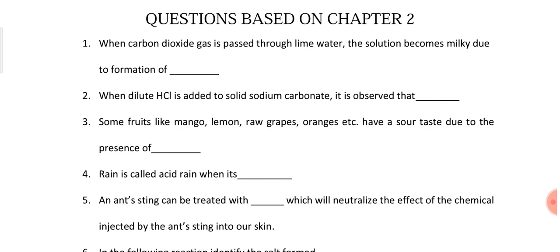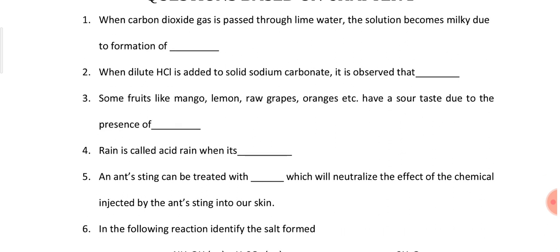Question number 4 is, rain is called acid rain when its pH falls below 5.6, and I told you that this particular condition is very important, and this you will find in the topic pH in our everyday life. All the cases given in that topic, pH in our everyday life, are very important.